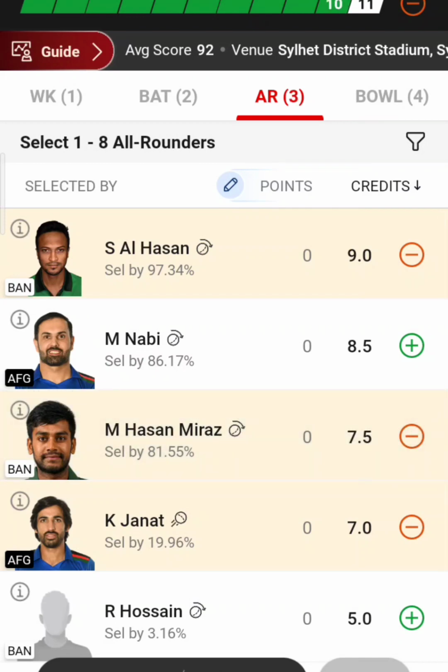Coming to one more crucial pick, Karim Janat. I have been following this guy for the last 2 years in domestic matches as well as in the T20 Blast and all. This guy is a very good all-rounder, and of course he will bowl 1 or 2 overs in this match as well. And if he plays, remember, that's going to be a trump card and a differential pick because he'll take 1 or 2 wickets, that's for sure. And if he gets to bat as well, he will do very well in batting too. So that's the reason I'm choosing Karim Janat, but not a very good choice for CVC.